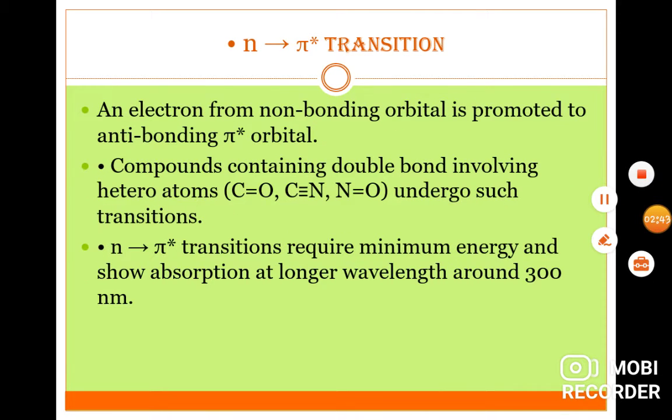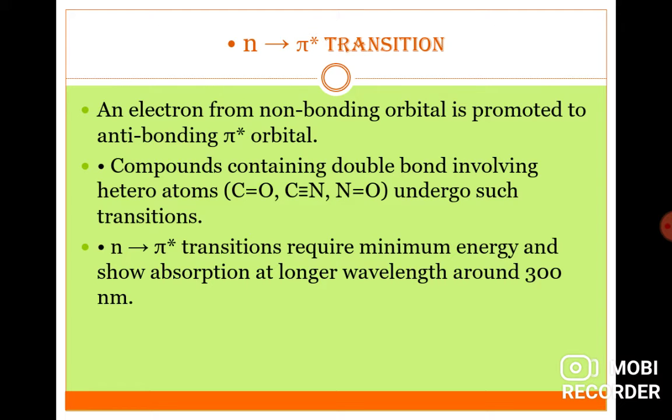Next, n to pi star transition. An electron from a non-bonding orbital is promoted to an anti-bonding pi star orbital. This is called n to pi star transition.